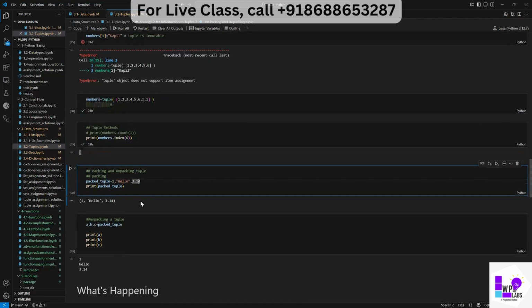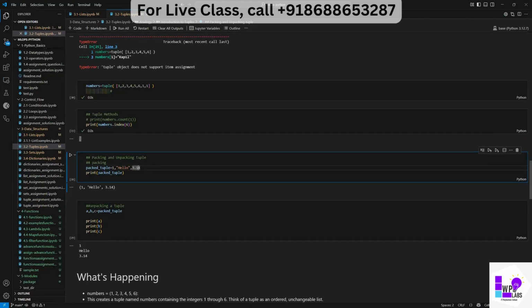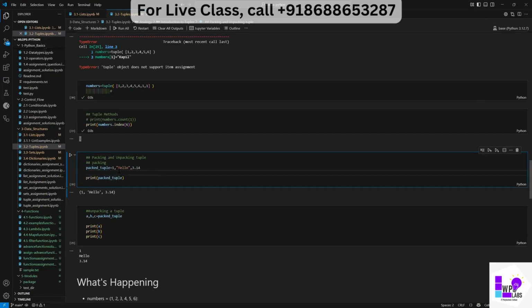Okay, now the next example: packing and unpacking. So, pack a tuple. In variables, this was not true, right? I can add different types of elements like this also: one, then a string, then a float. What this line means is all these elements will get assigned to this variable, and this variable will become what?